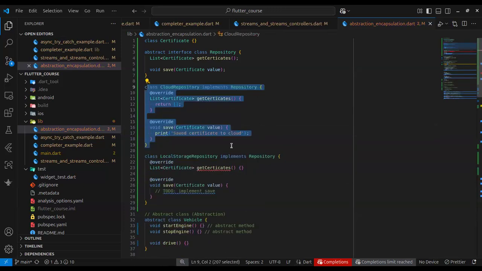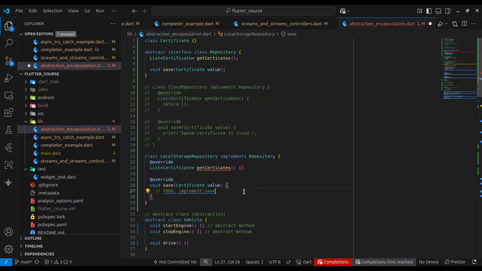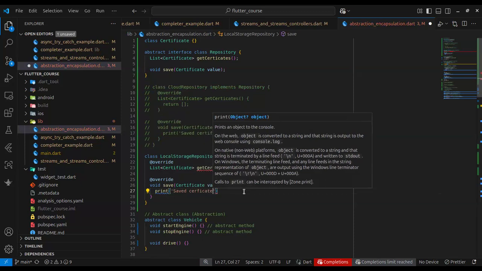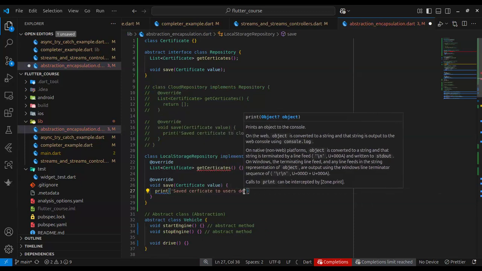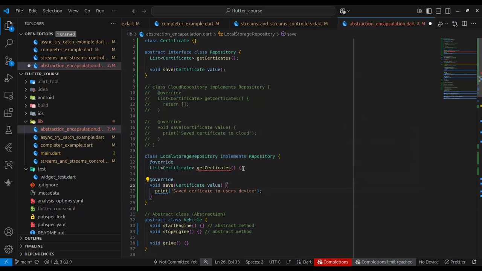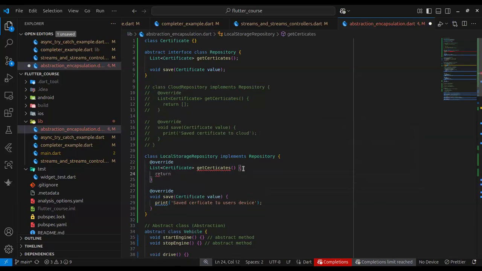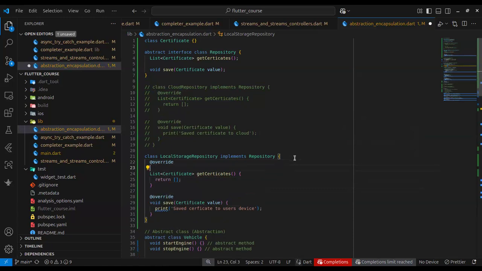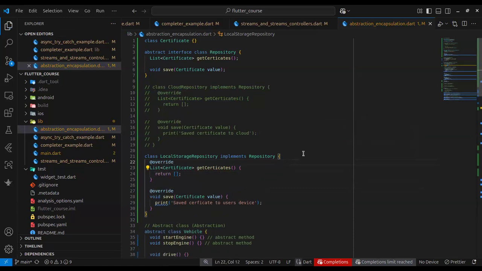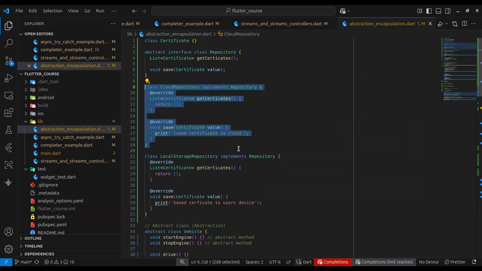So sorry, let me just comment this cloud one. Okay, so let's just see, this one just prints saved certificate to user's device. Okay. And once again, please forgive this naive implementation. We are not actually saving anything to any device for now. We need just to demonstrate what it does. Okay. So in here, we have a local storage implementation and a cloud implementation.